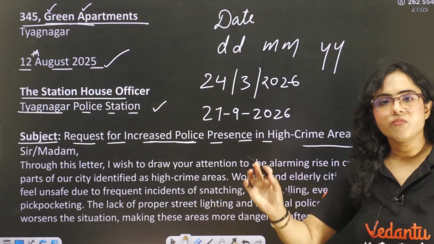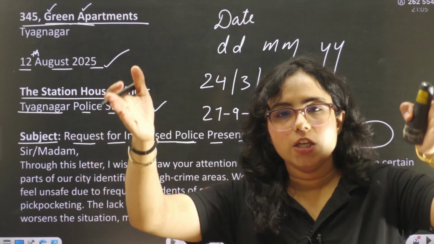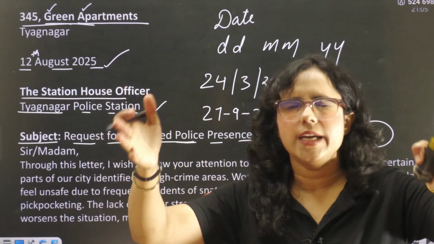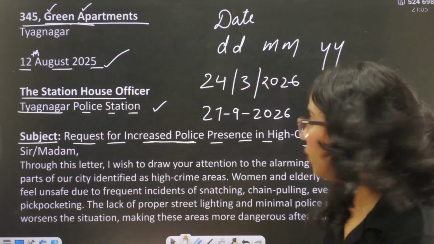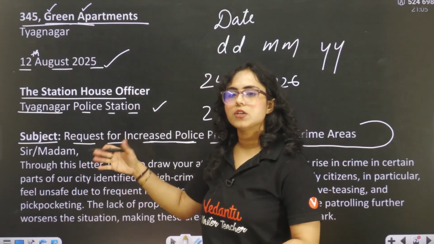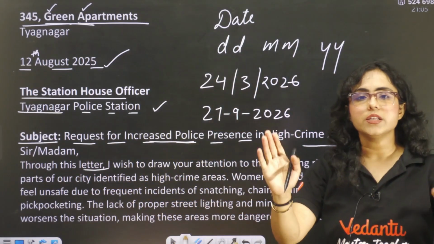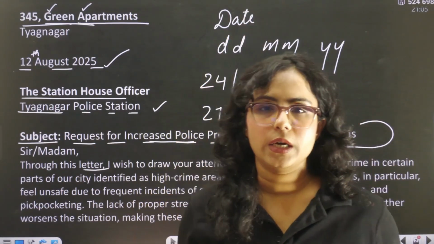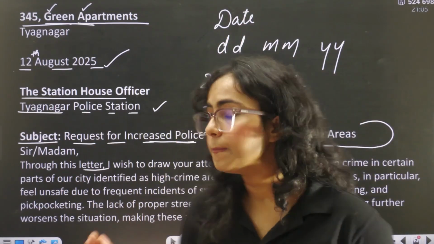Can you clearly see that we have to write the subject in 6 to 7 words, or it should be very short and crisp and to the point. It should not be like 2 to 3 lines long. Okay, after that you will leave a line, then you will write sir or madam, you will put a comma after sir or ma'am, and then through this letter, now we will discuss what we have to write in the body part. You have to write 3 to 4 paragraphs in the body part.